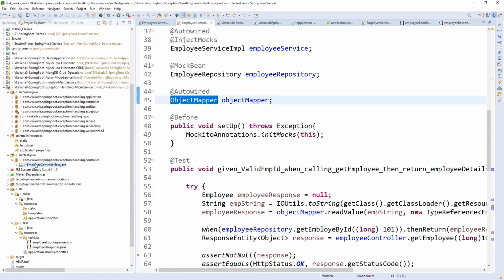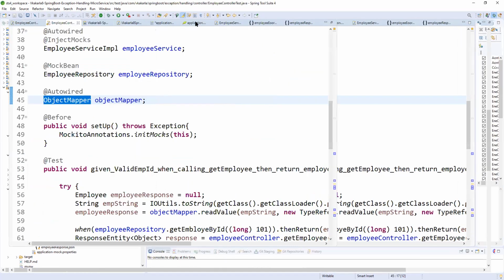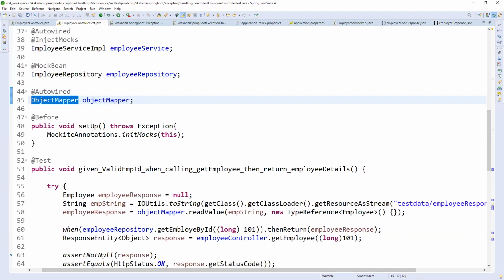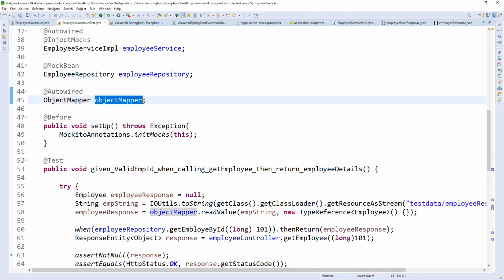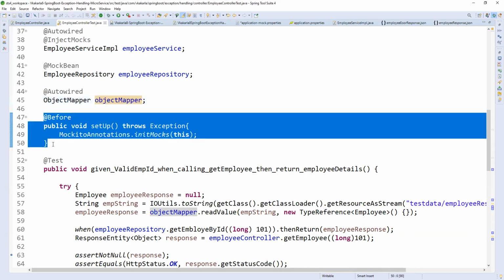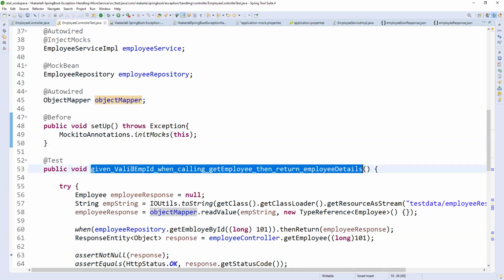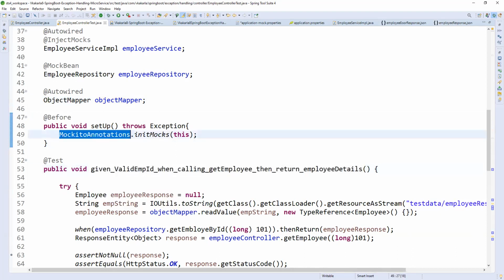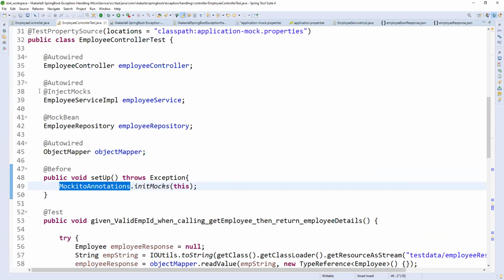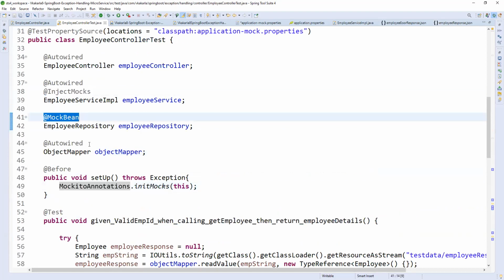So coming to our class. Okay, for that I used the object mapper. I will tell you when we come to it. So why did we use @Before here? Before executing this test class, whatever mock-related annotations I am using, whether it is InjectMocks, MockBean, or any other kind of mocks, those classes under the mock annotations should be initialized with initMocks.